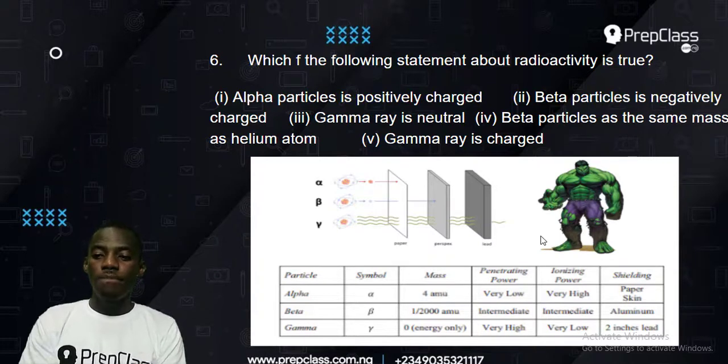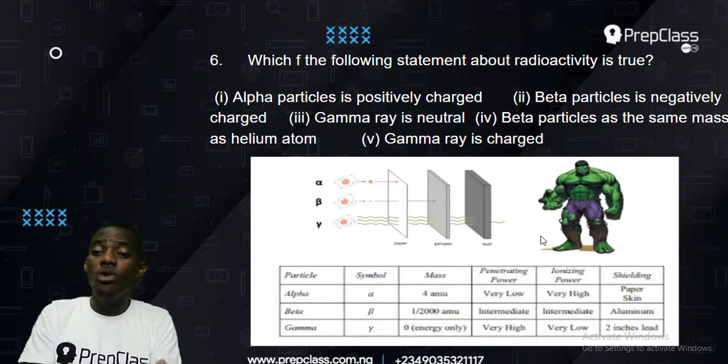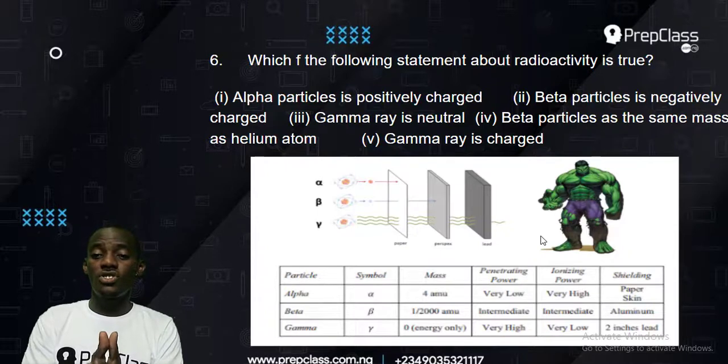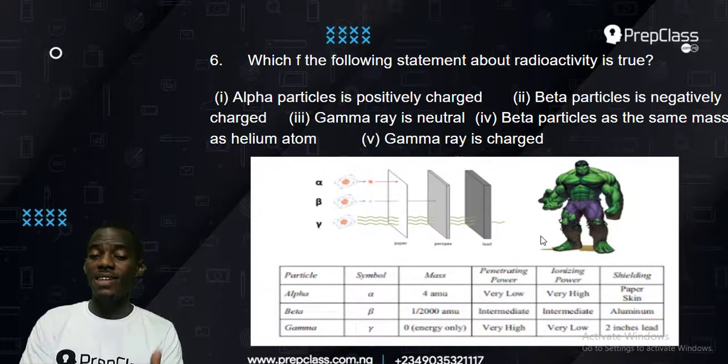The last ray, gamma ray, could pass through paper, aluminium, even lead. But gamma ray couldn't pass through 2 inches of lead. So gamma ray's limitation is 2 inches of lead. The one with the highest penetration power is gamma ray, and the least is alpha ray.